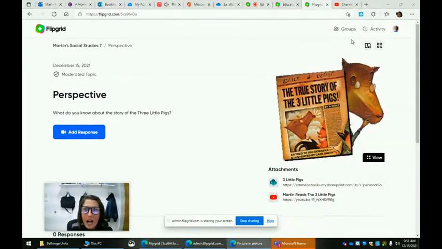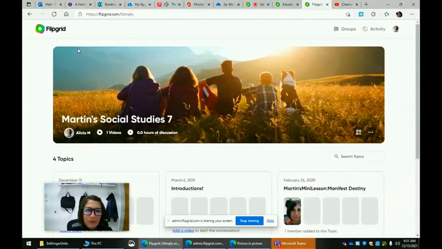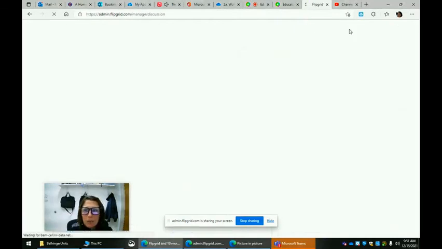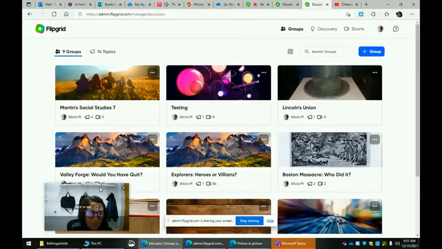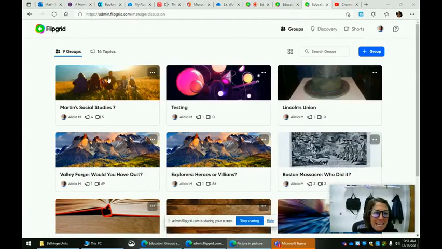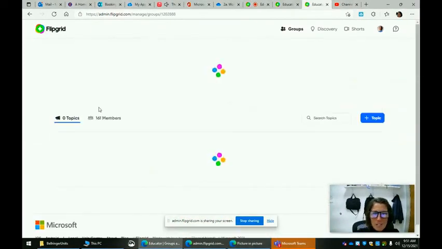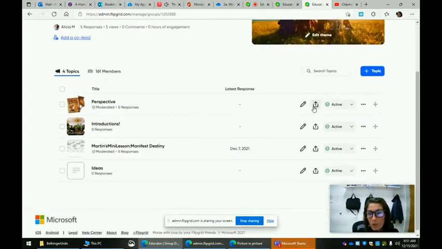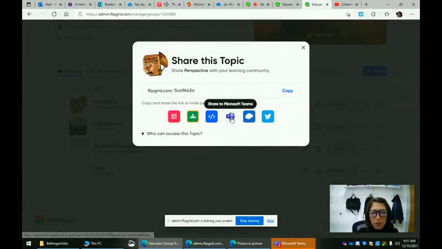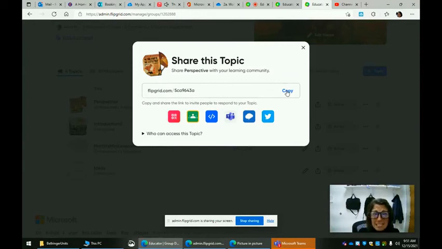So we're going to get out of the member view and we're going to go into my groups. And let's go into Martin Social Studies and we'll go to the share link. Note that you can share it right in your Teams. You can also click this and put it in a Teams assignment. There's many ways in which you can share this.